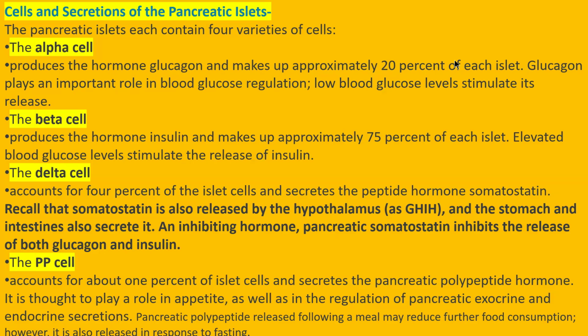Pancreatic polypeptide released following a meal may reduce further food consumption.